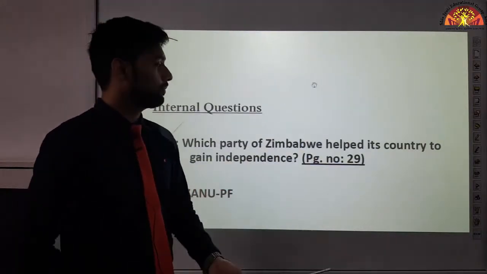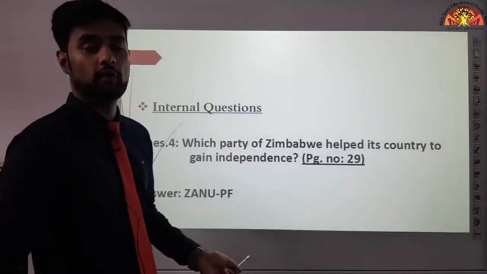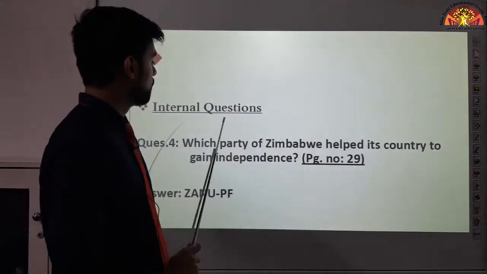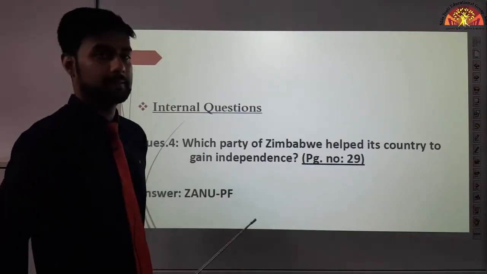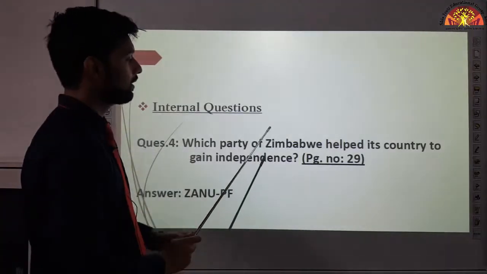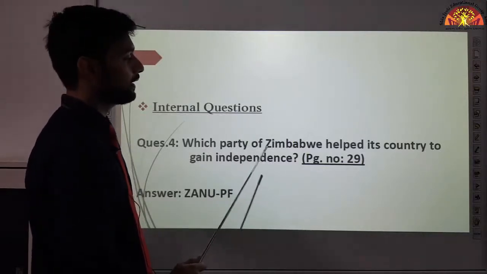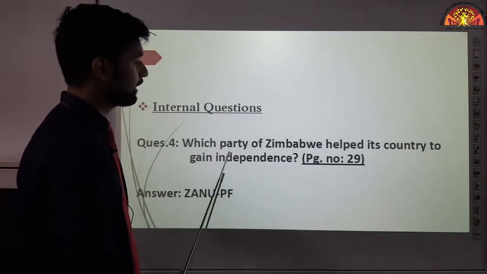Okay? Now, on page number 29, write the fourth internal question, which is, which party of Zimbabwe helped its country to gain independence? Okay, Zimbabwe, you have to write the name of the party which helped Zimbabwe to gain independence.